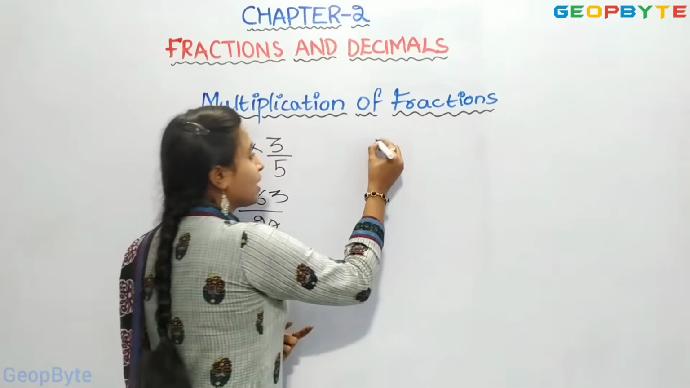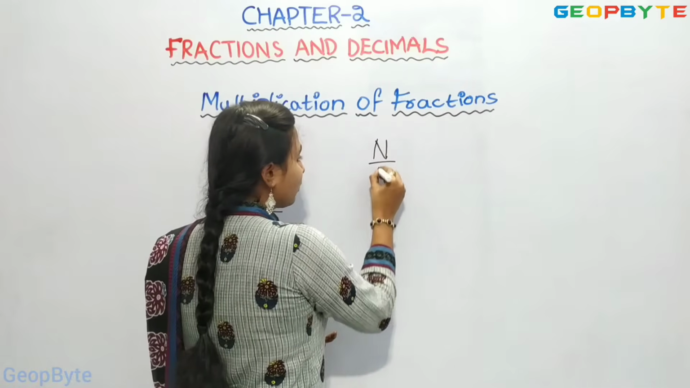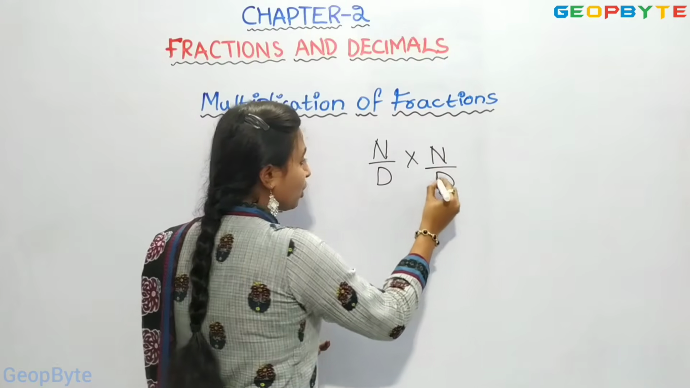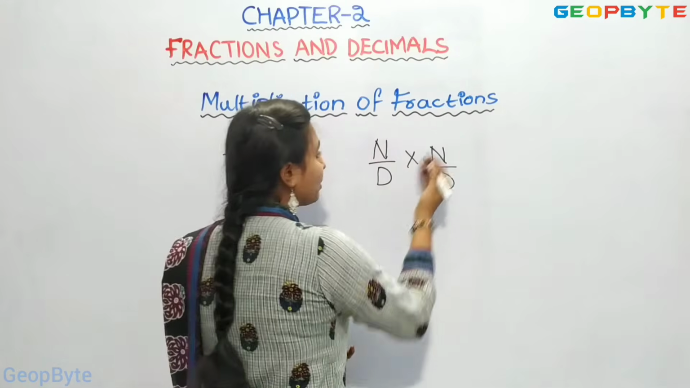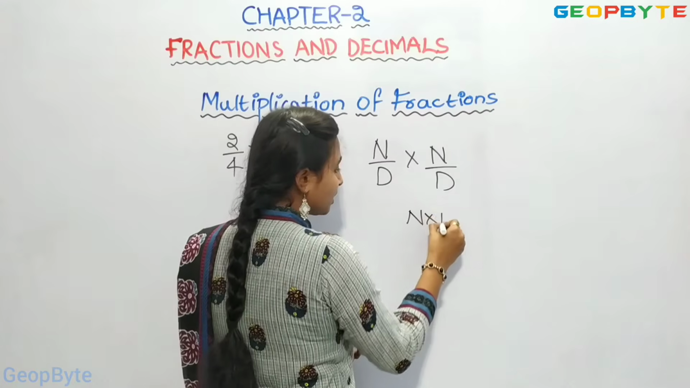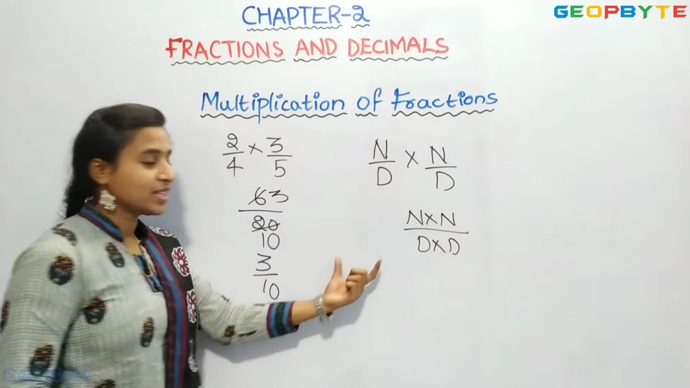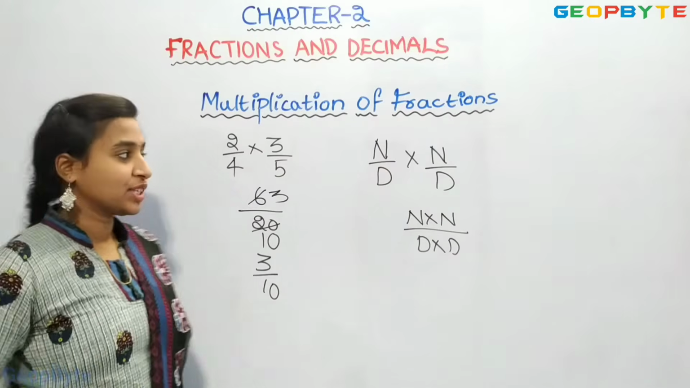Means in multiplication, if numerator upon denominator into numerator upon denominator are there, we will multiply numerators and denominators. This is the rule for multiplication.